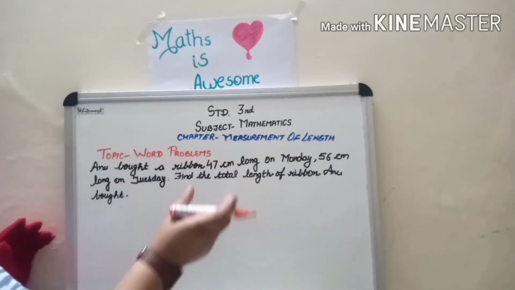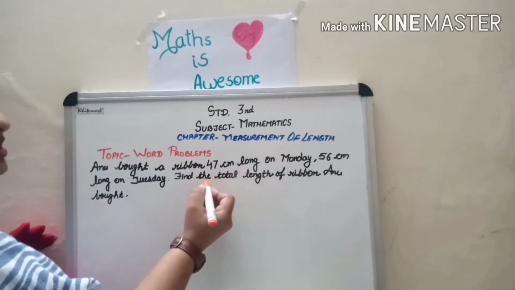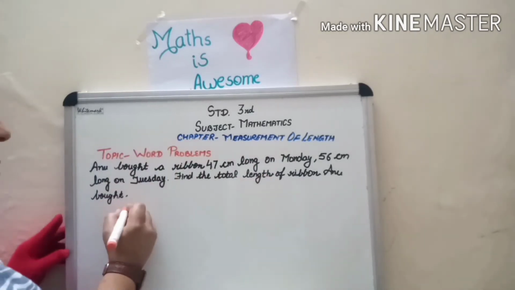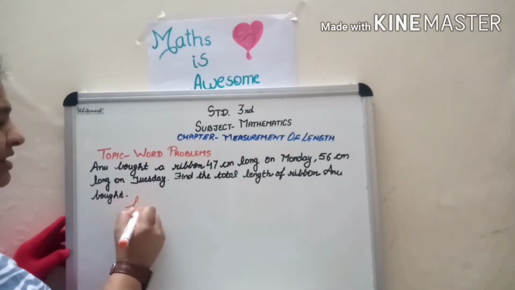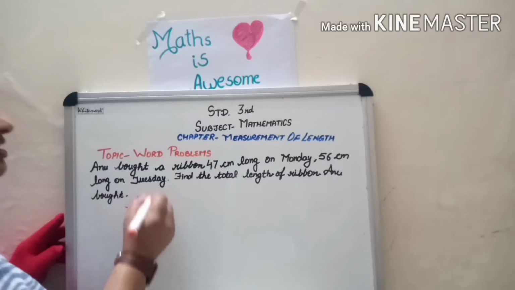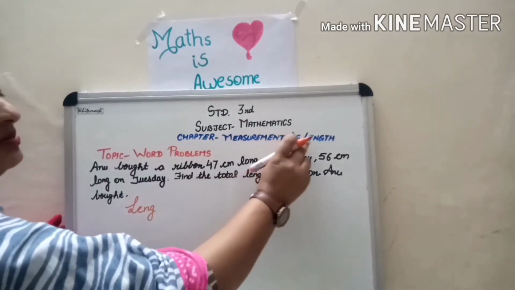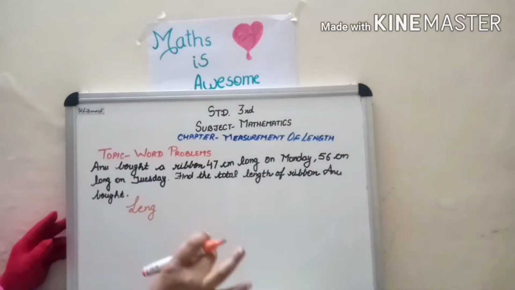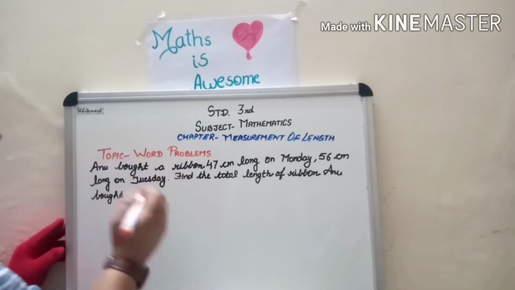When the question is given, you can start from that line. What is he asking? The total length. So you can start with length. Children, whenever there is a word problem of measurement of length, you can start the statement with the word length.